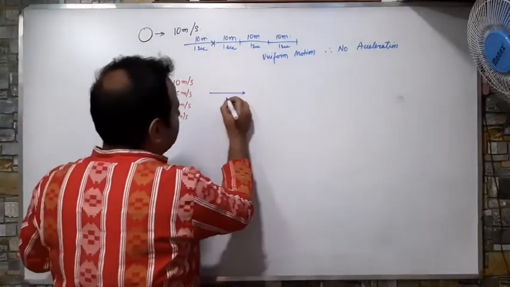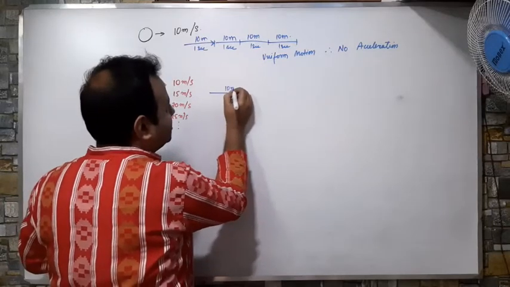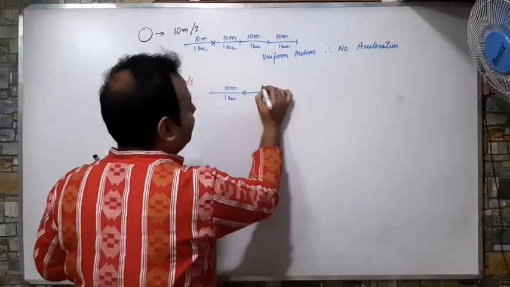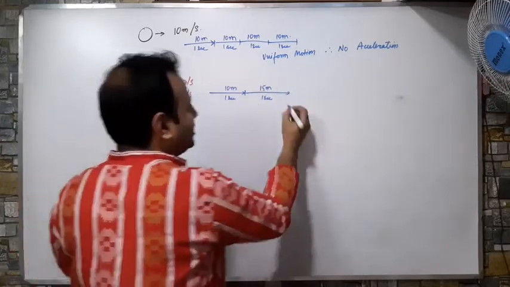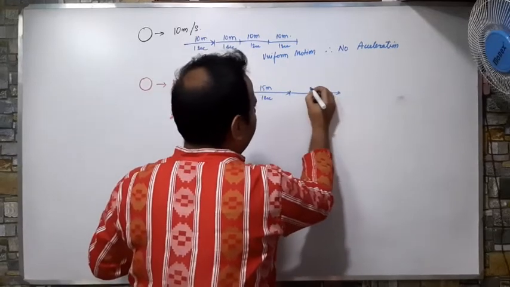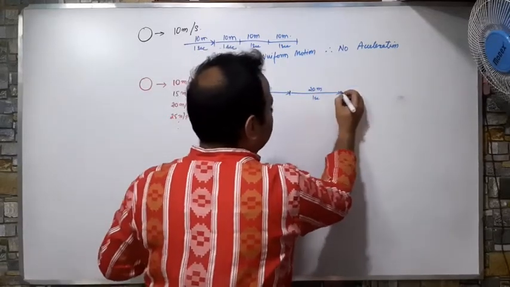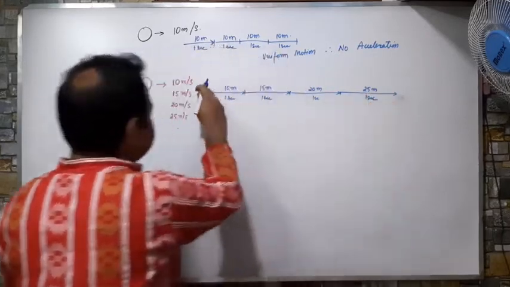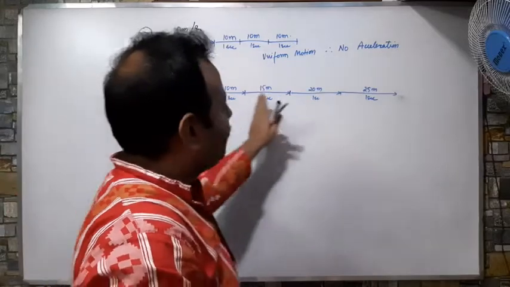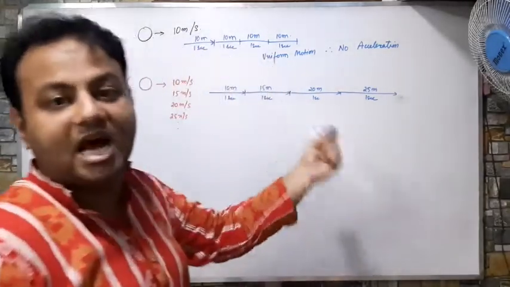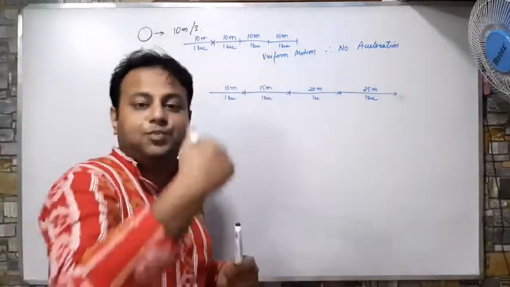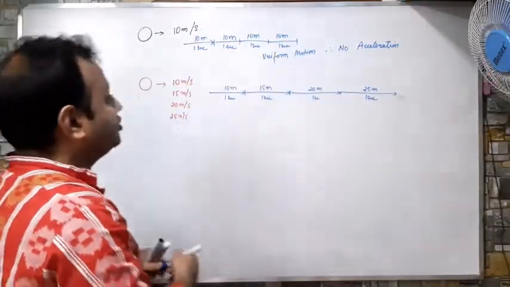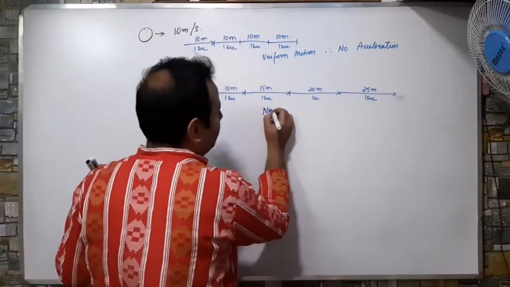First, it will travel 10 meters in the first second. Then in the second, it will go a bit longer, 15 meters. Next, it will travel a bit more, 20 meters. Then it will go 25 meters, because every time the speed is increasing. So you can see that for every bit of time spent, the speed goes on increasing, so the distance is also changing per time. This is known as non-uniform motion.